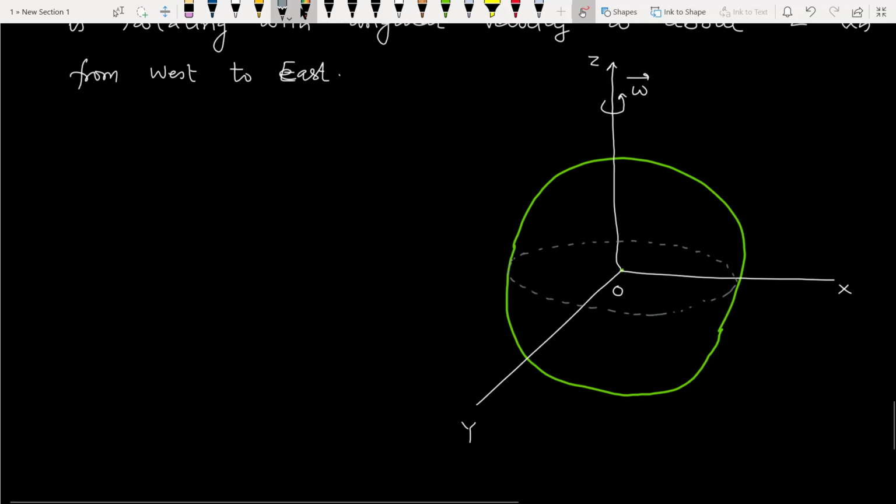As angular velocity is along the z-axis, omega vector can be written as omega k cap. We mark this as equation number 1.